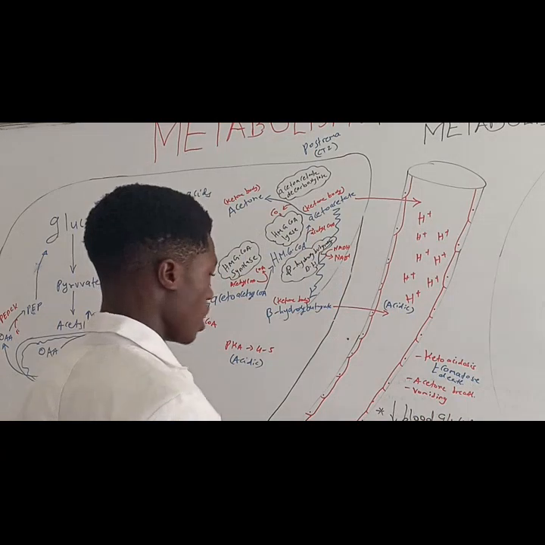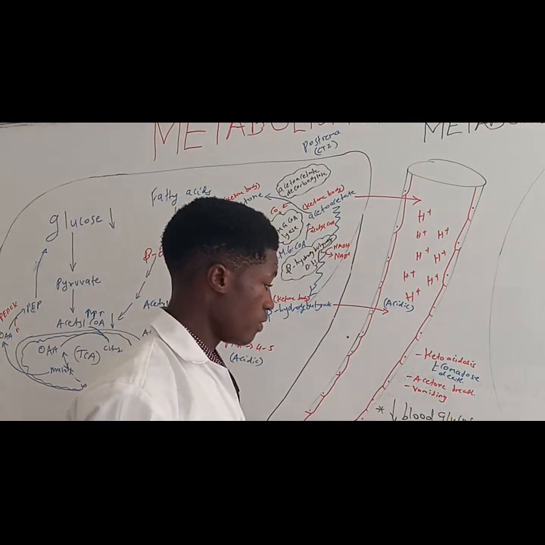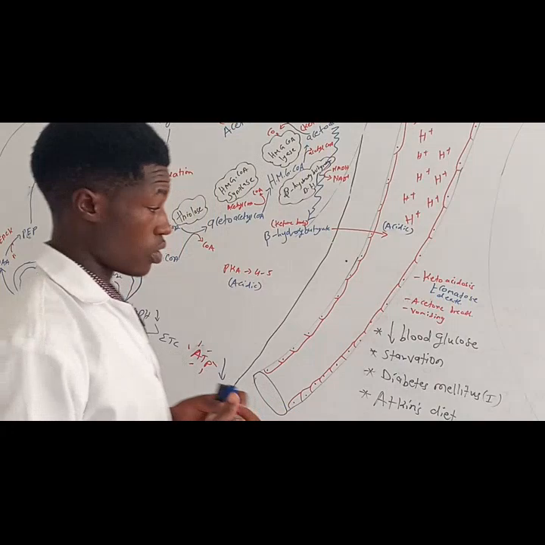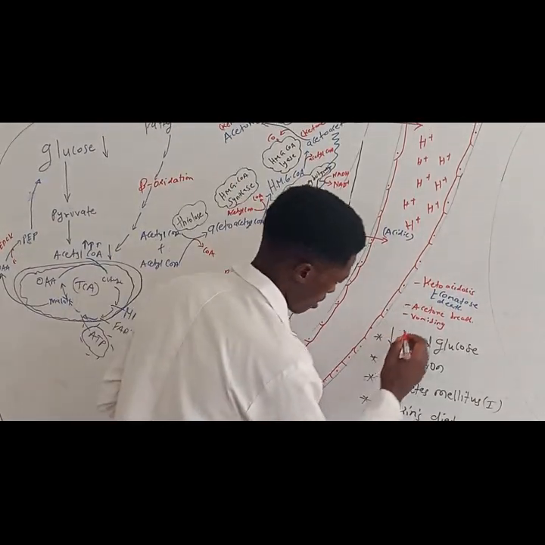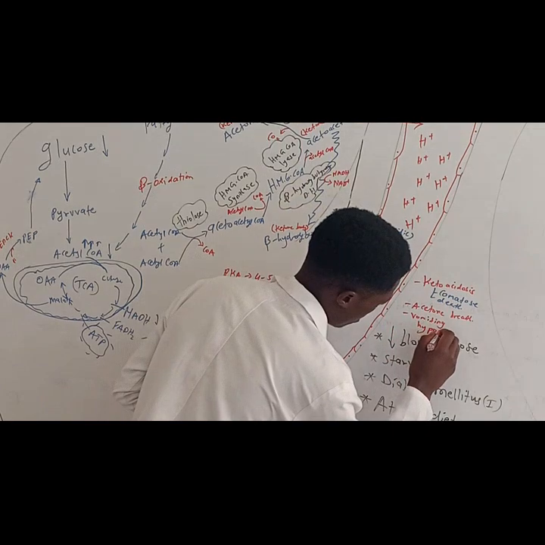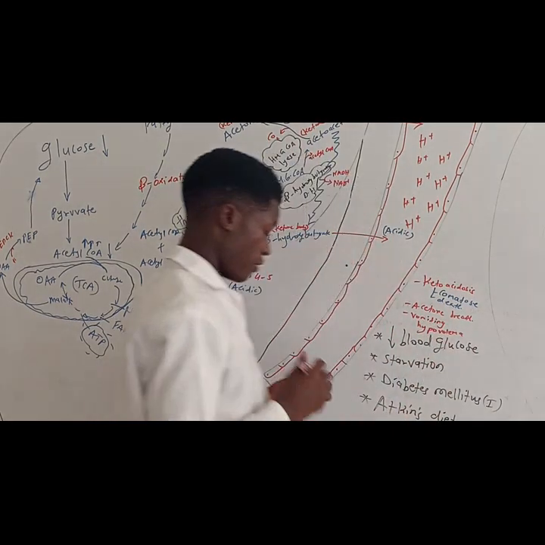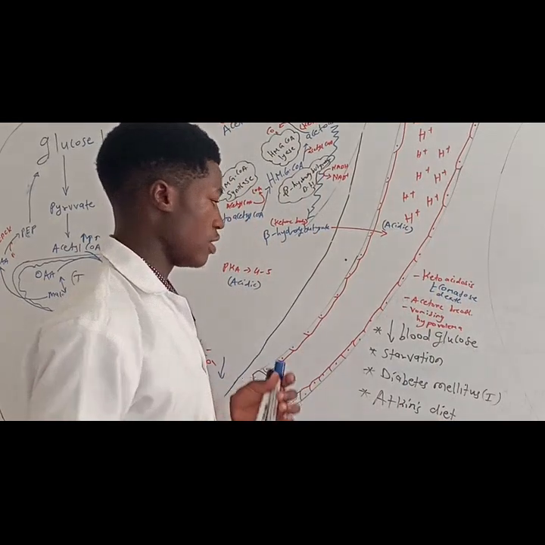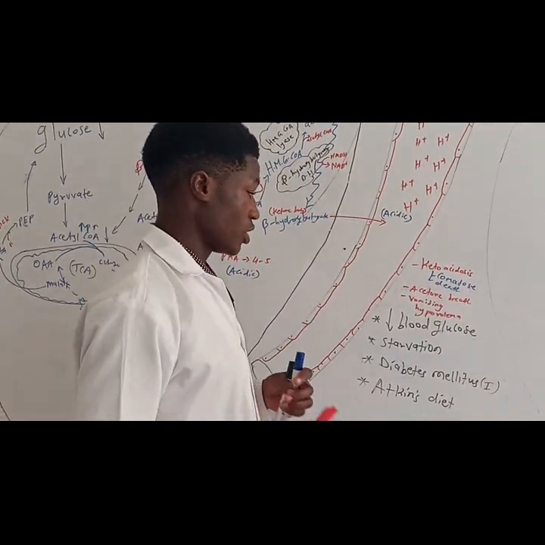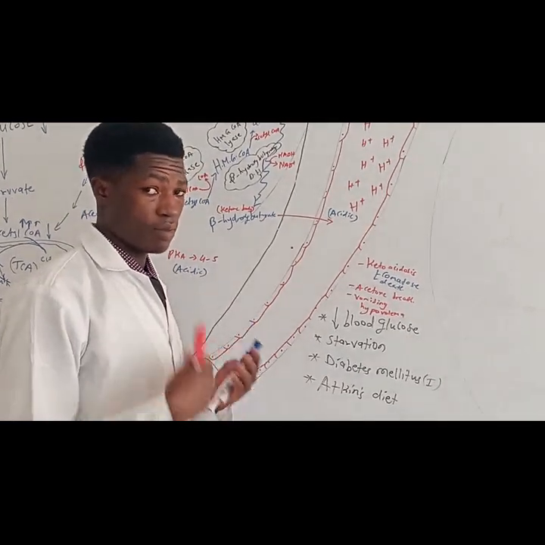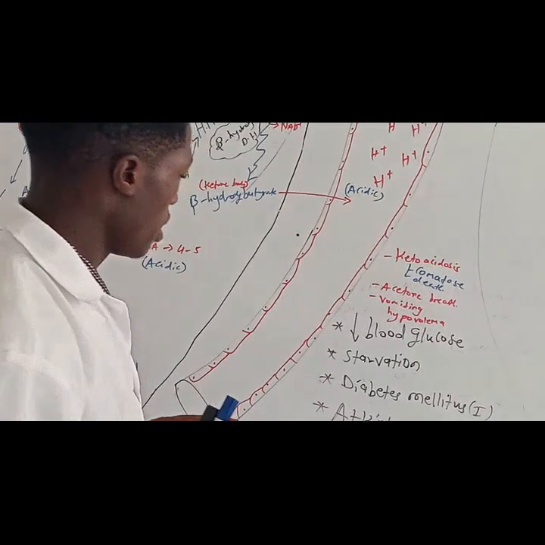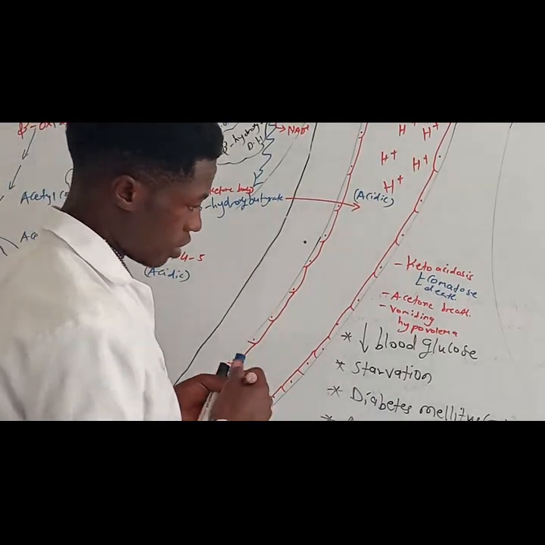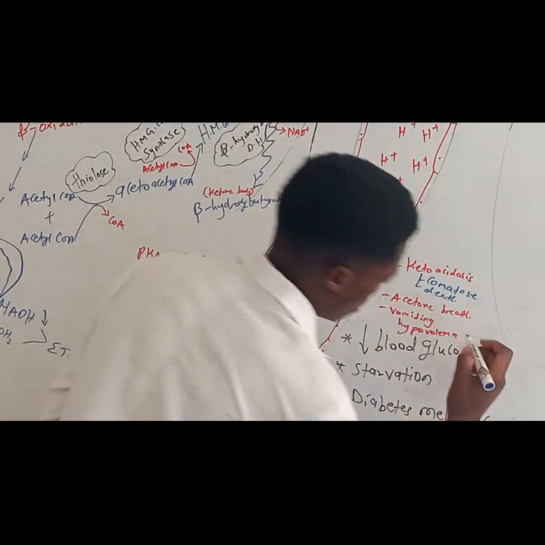Alright. What is vomiting going to bring? When you vomit, you lose a lot of water, a lot of electrolytes, everything. So this is going to lead to another condition called hypovolemia. Hypovolemia simply means low blood volume, because you've lost a lot of fluids in our body. When there's low blood volume, the blood pressure is going to reduce. Now, this is also very dangerous because it can lead to coma.